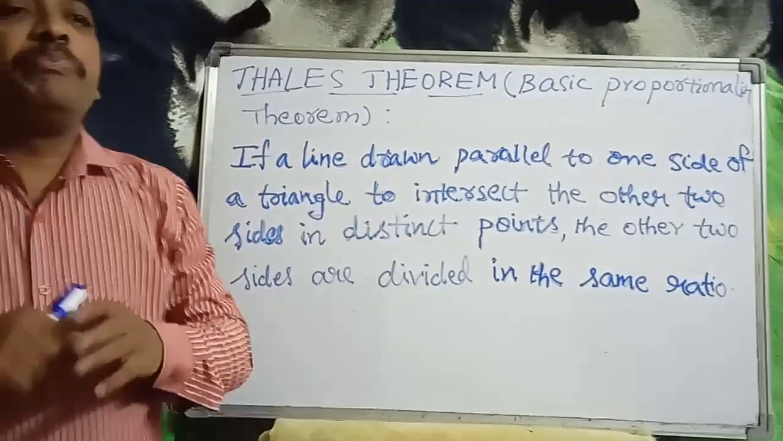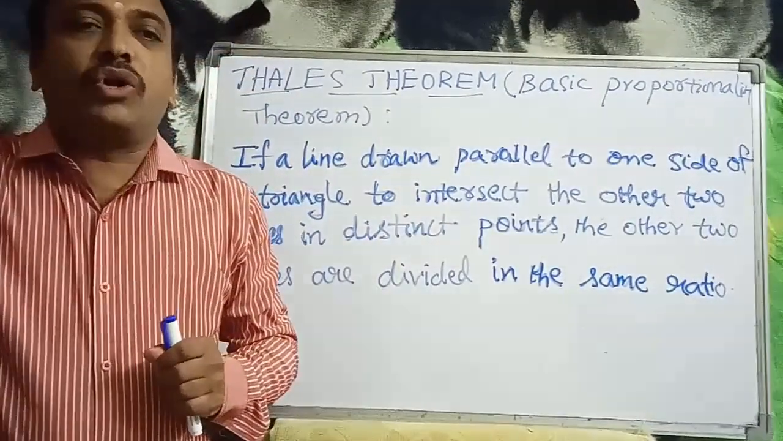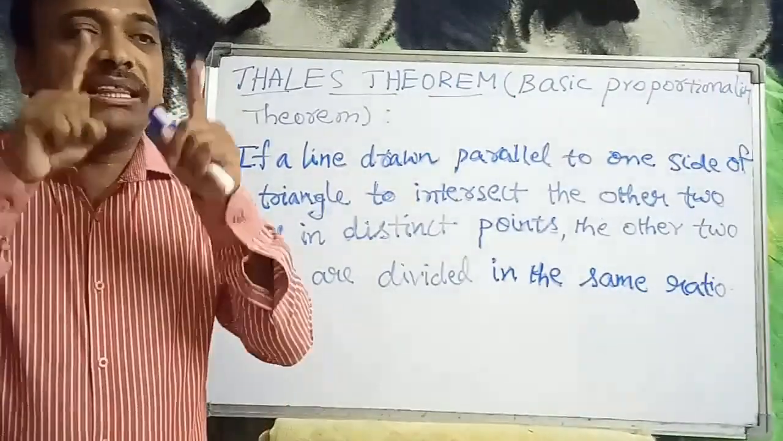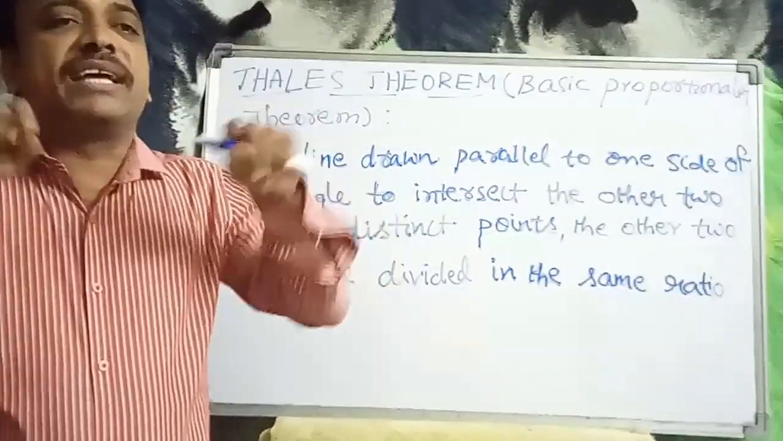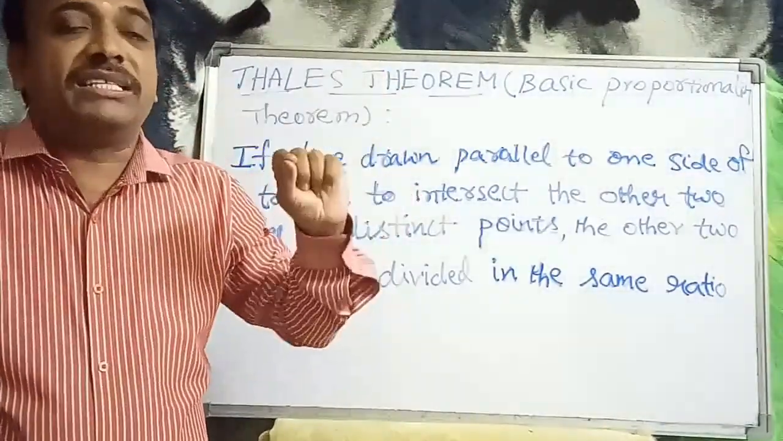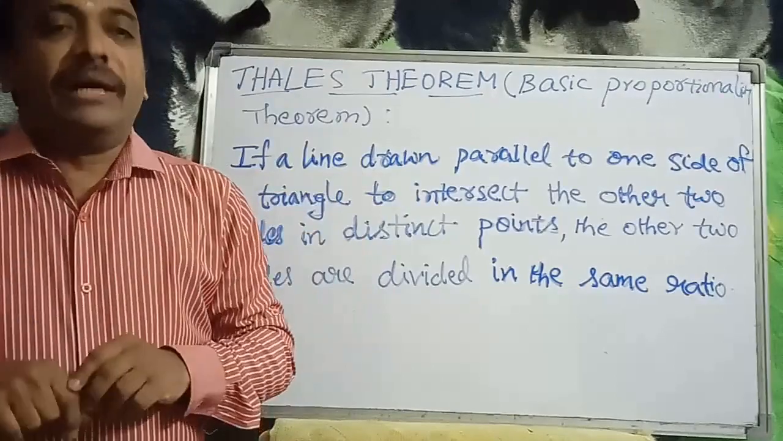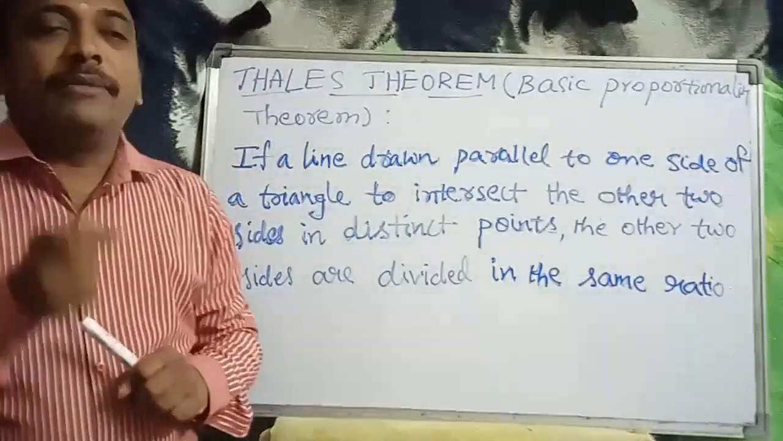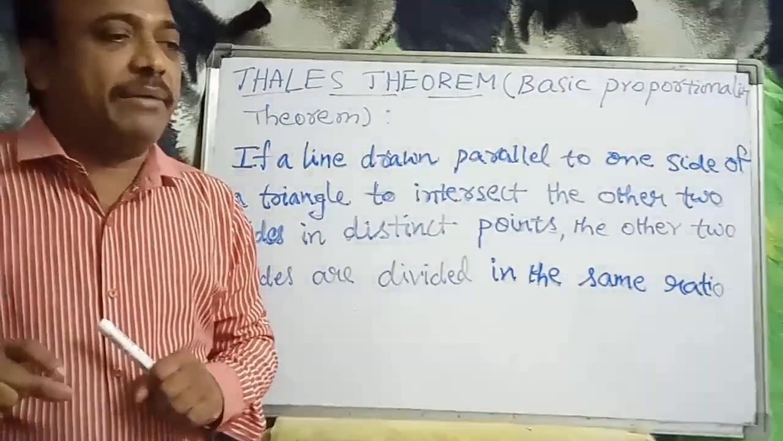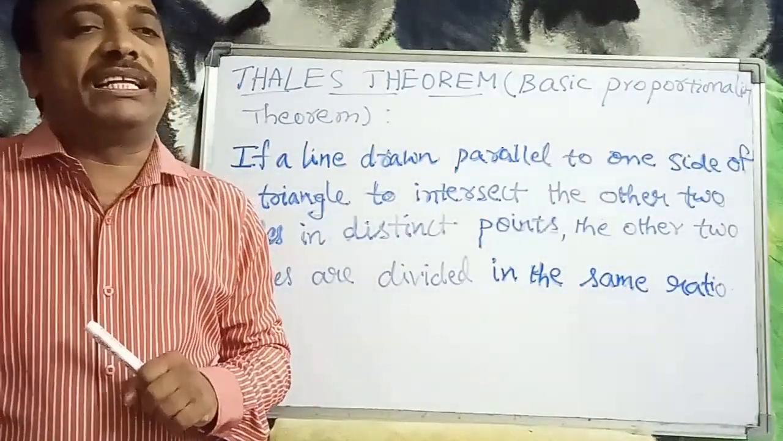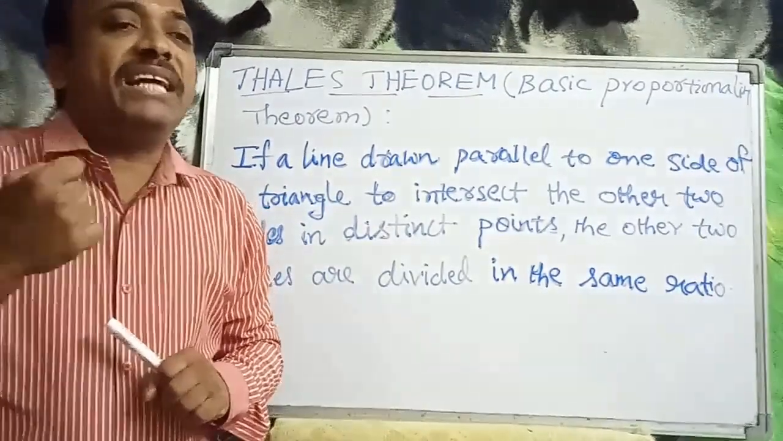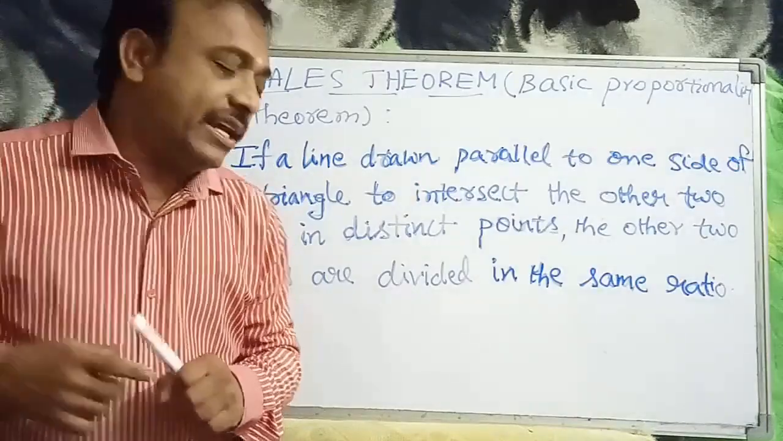There is a triangle. In the triangle, a line is drawn parallel to one side of the triangle. That line intersects the other two sides at two distinct points, and it divides them in the same ratio. That is the statement of the basic proportionality theorem or Thales theorem. Simply, we write this basic proportionality theorem as BPT.